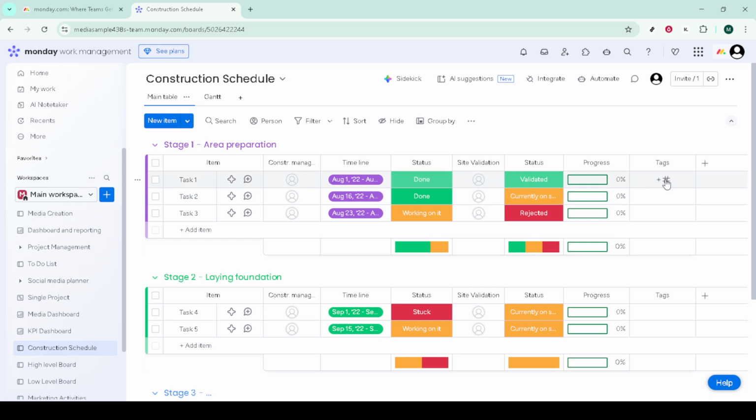You can add more than one tag to the same item. This is perfect when a task belongs to multiple buckets, like a specific client, a product area, and a priority. Just keep typing and pressing enter to stack as many tags as you need.